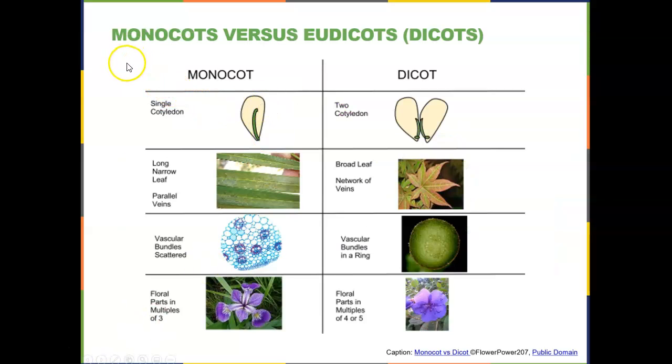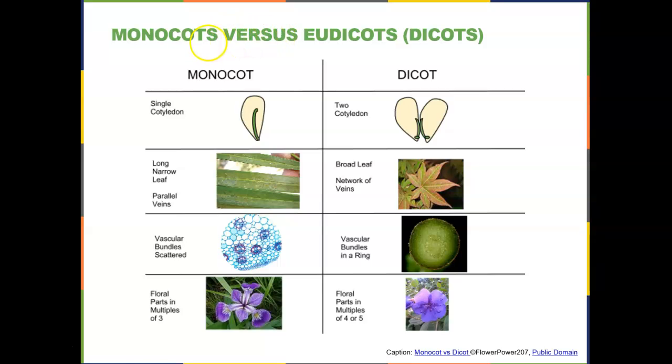We can next divide the angiosperms into 2 groups called the monocots and the eudicots, or I prefer the term dicots. So mono means 1, di means 2. This has to do with the production of the cotyledons in the seed.